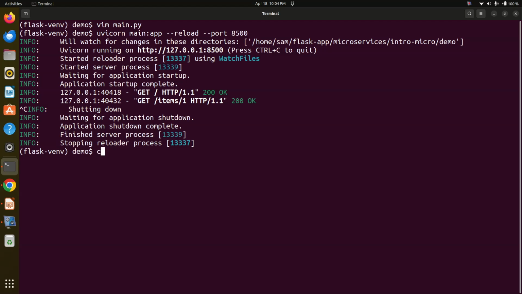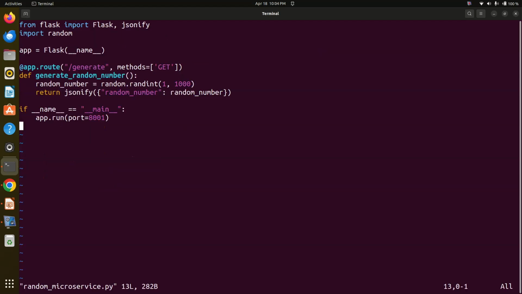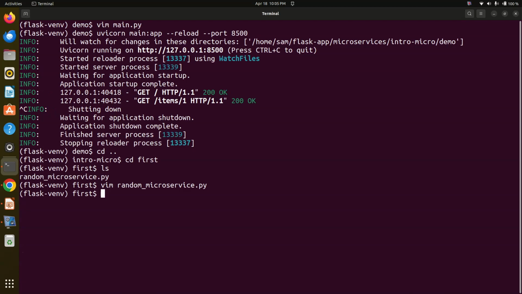Now I will show the second program, which is a little bit different. Now here we can see a random number microservice. When I execute the program the first time, and the second time, a random number will be generated. So this is the program of microservices.